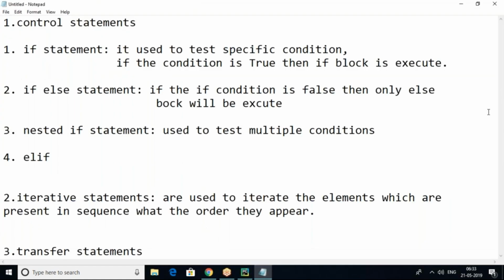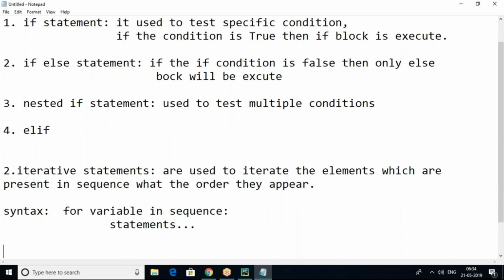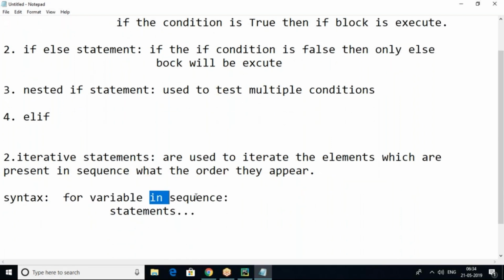In Python, the syntax of the for loop is this one: for variable in sequence, where in is a keyword. Then the statement, whatever you want to print, that you have to use. So for variable in sequence, statement.